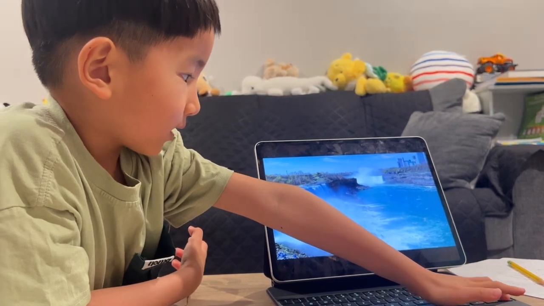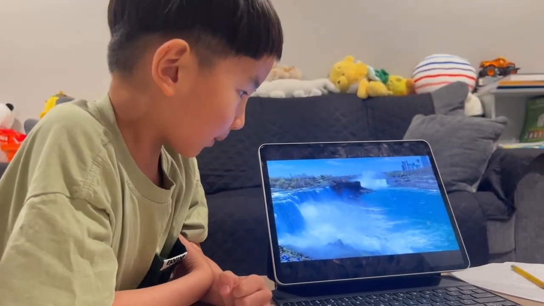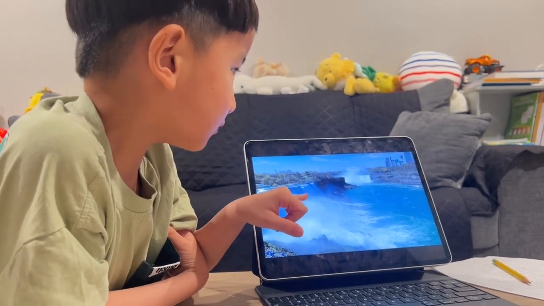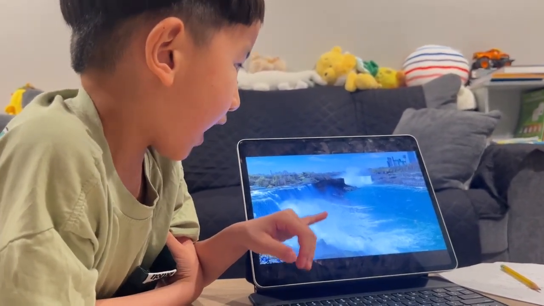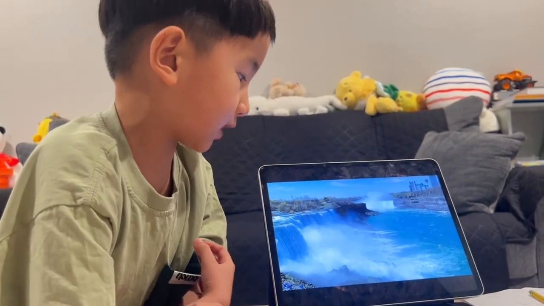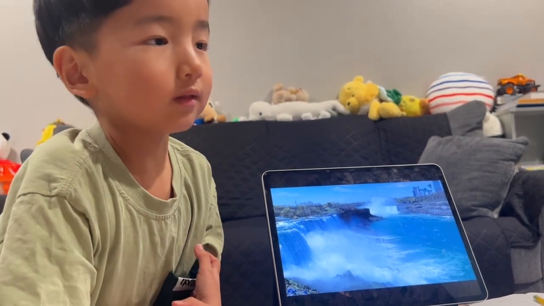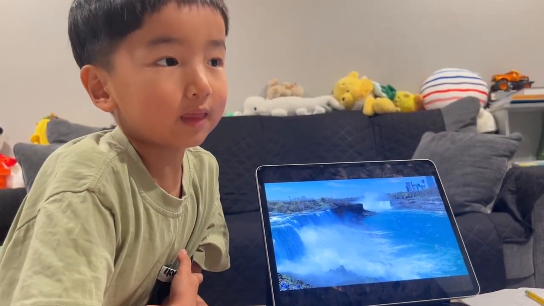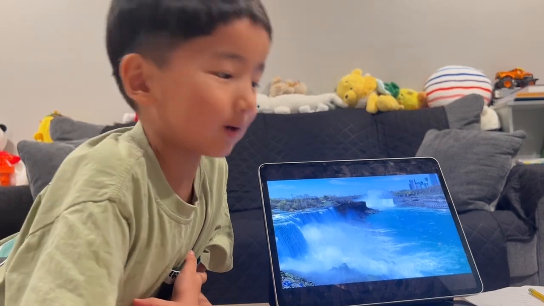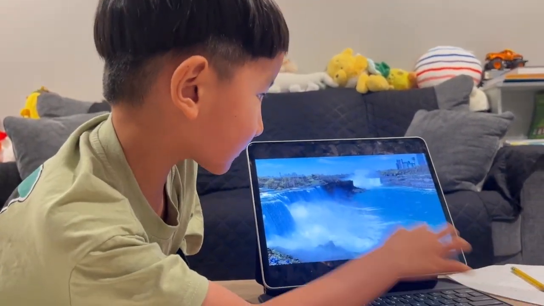Now time for our next one, which is famous, which is Niagara Falls. It's probably the most famous. Look at that. Huge water splashing from the falls. And the largest one is called Horseshoe Falls, and here are some smaller ones. An island is called Goat Island. It was called Goat Island because it was named after the amount of goats on it. It's an island at Niagara Falls. Look at the water and the mist.